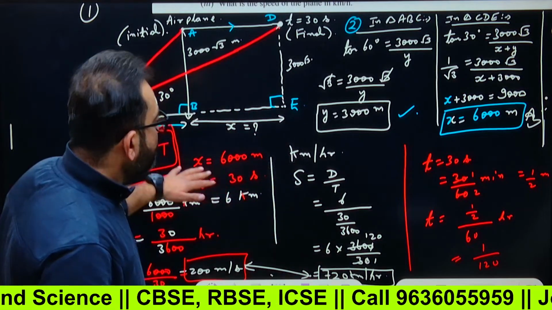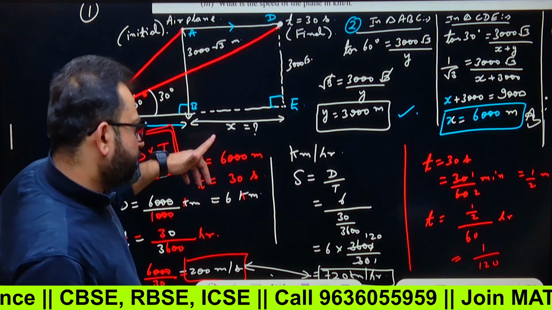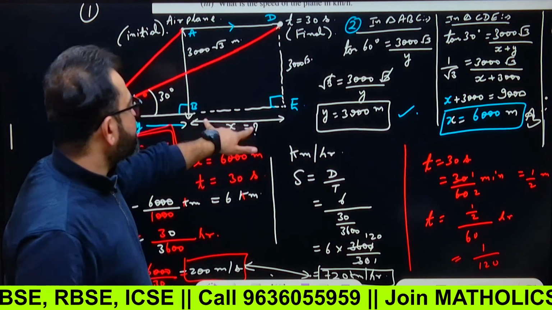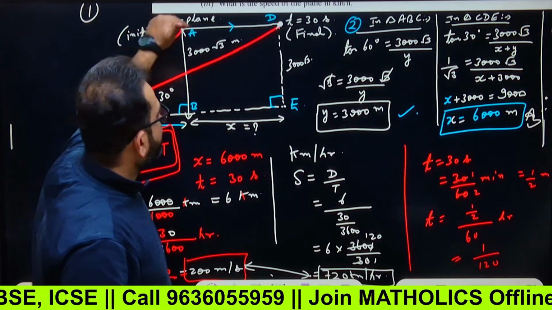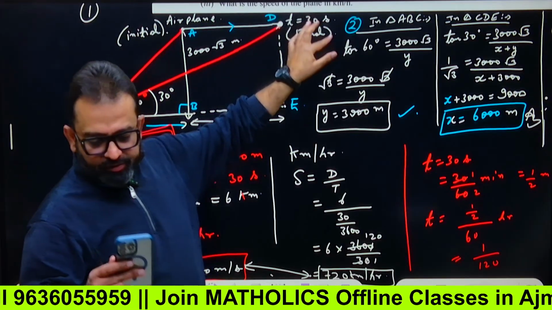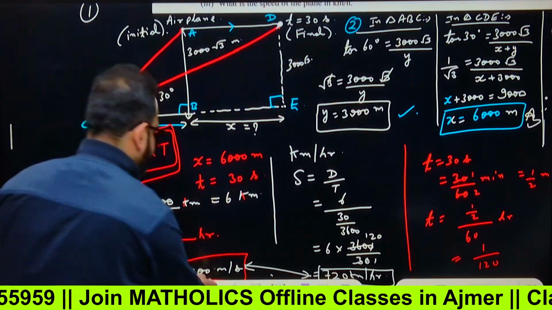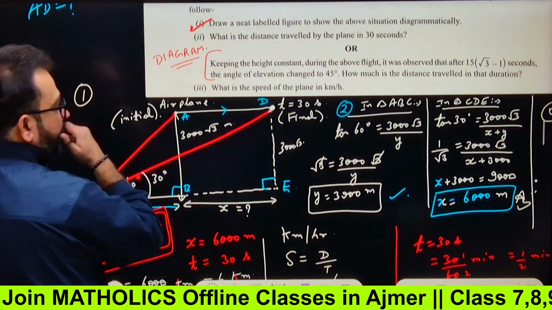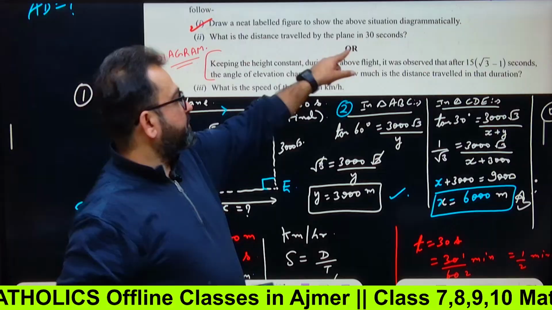Okay, now exercise 6000. So we have found the distance the plane has traveled from A to D. The plane was here and now it is here, from A to D. Now see, if this thing is clear, what's the second part? Or you've got option for solving this.